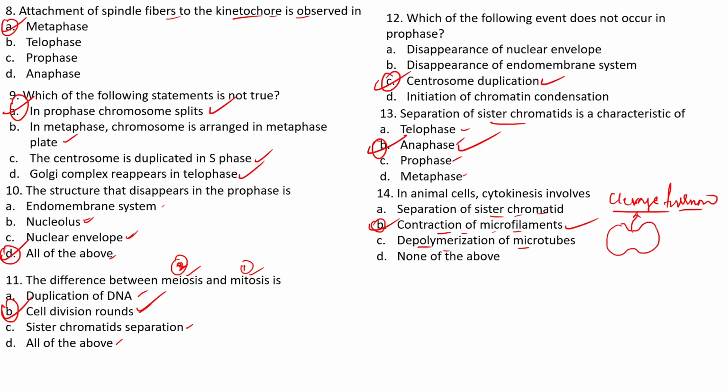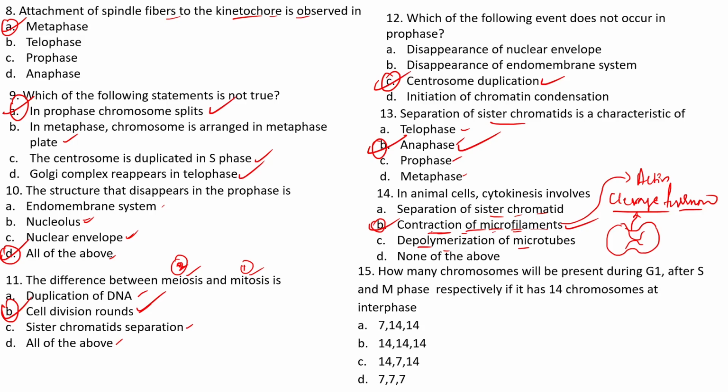The cleavage furrow starts to deepen gradually mainly because of the contraction of the microfilaments. And what are the microfilaments made up of? Microfilaments are mainly made up of actin molecules. So B is going to be our right answer over here.